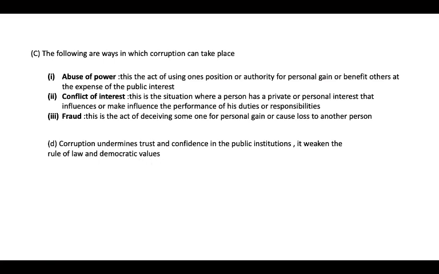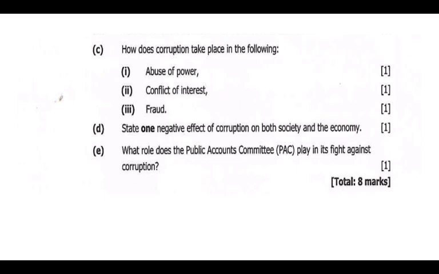Okay, then the last one. What role does the Public Accounts Committee (PAC) play in its fight against corruption? So what does PAC do in fighting against corruption?